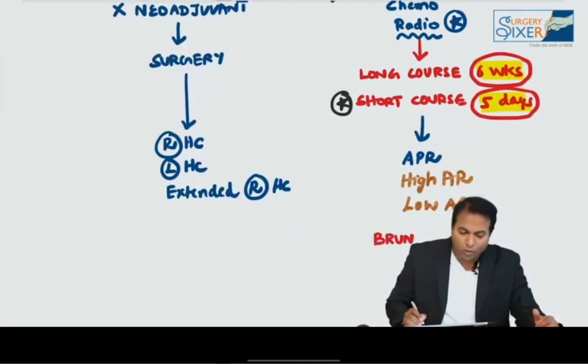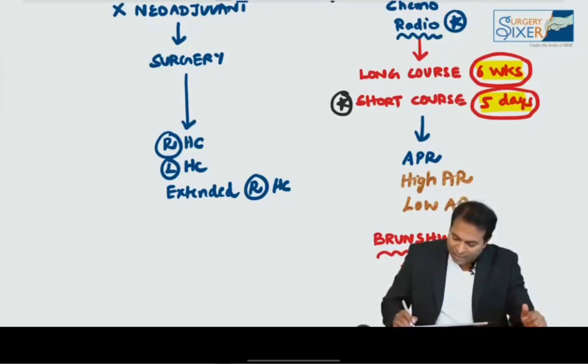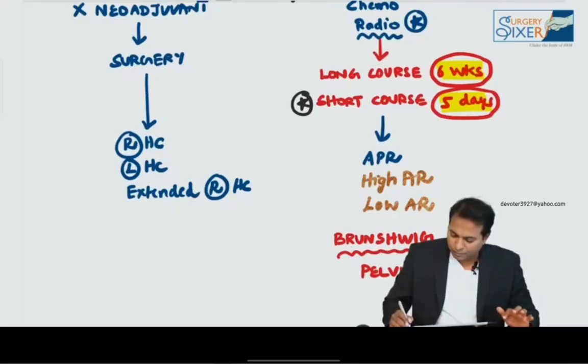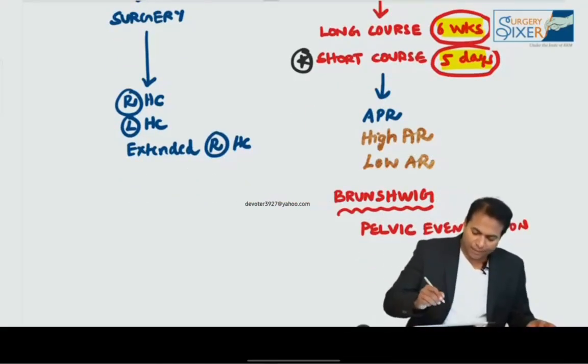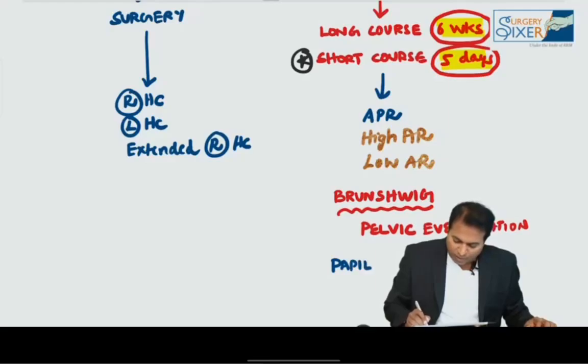It is not done nowadays, just telling for completion. What is Brunschwig operation? Brunschwig is a pelvic exenteration operation. For a cancer infiltrating to the lateral areas, we do a pelvic exenteration operation, in which we do a major resection involving the adjacent organs also. That is Brunschwig. And there is one more technique of radiotherapy known as Papillon technique.